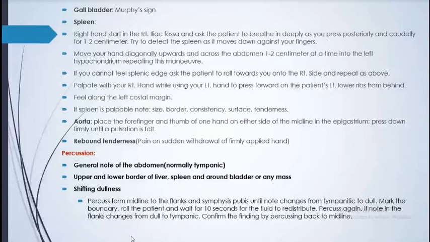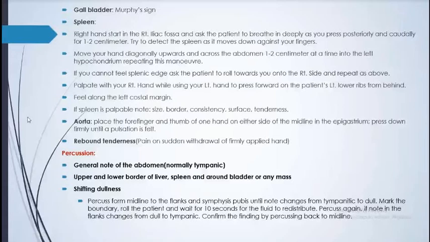We can see this in an inflamed gallbladder, cholecystitis. In cholecystitis, this is positive in most patients. And the spleen: again, in the same way, with the right hand we start from the right iliac fossa. Then we ask the patient to breathe deeply. Then we progressively go up by 1 to 2 centimeters and find that organ.